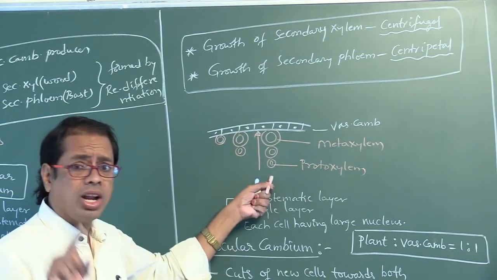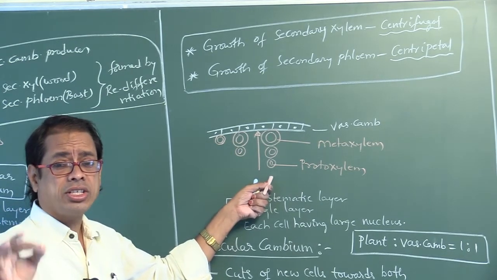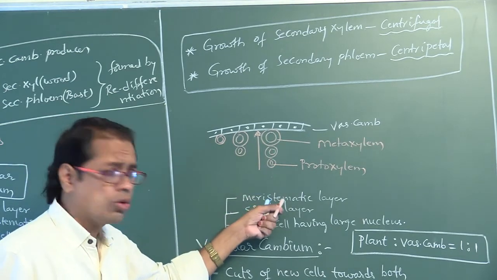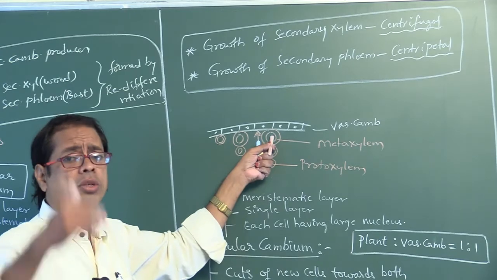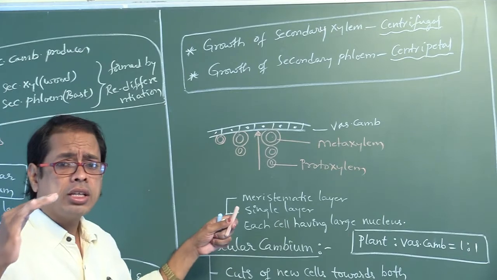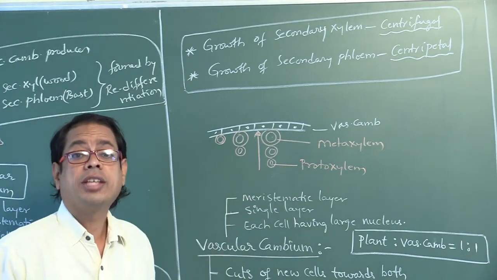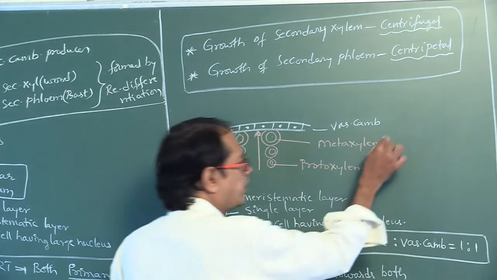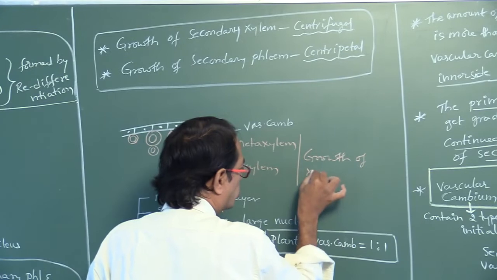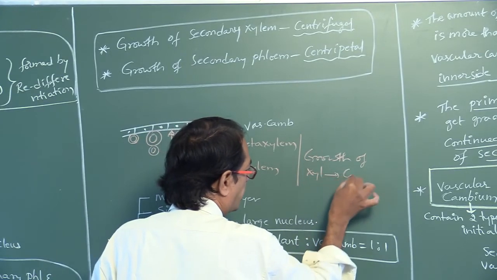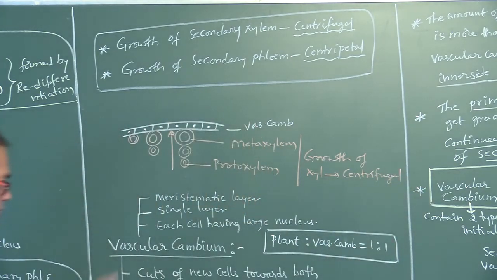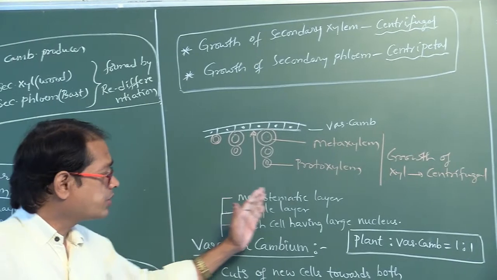This type of xylem is called endarch. Endarch is a characteristic feature of stem. If endarch is present, protoxylem is present towards the center and metaxylem is placed towards the periphery, the outer side. This type of xylem is called endarch xylem. If endarch xylem is present, growth of xylem is centrifugal.